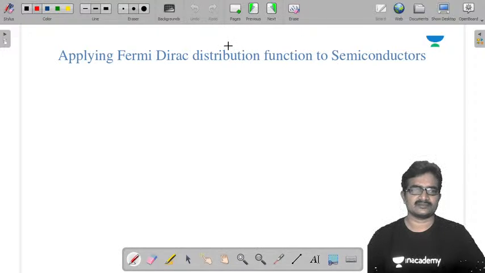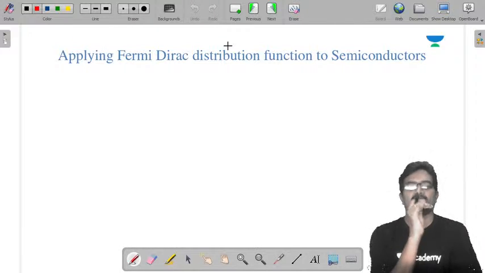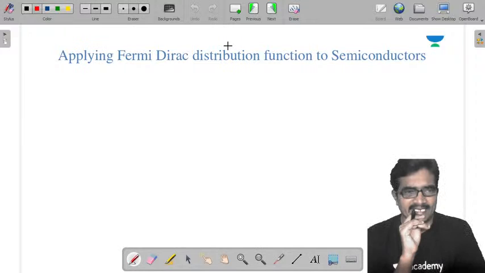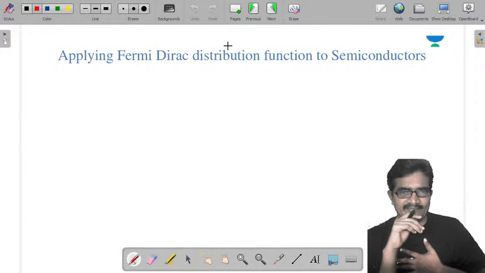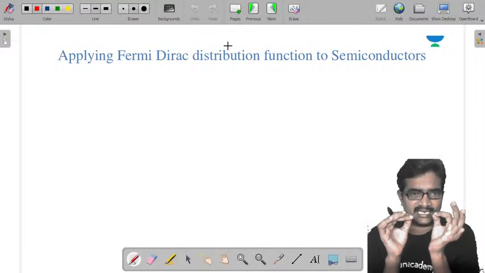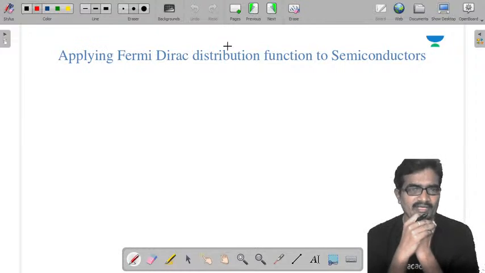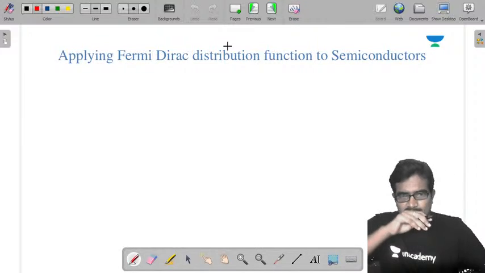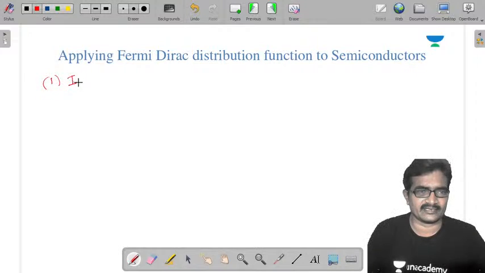So now applying FDD, that means the Fermi Dirac distribution function, to semiconductors. By applying this, I am going to identify the Fermi energy level of a semiconductor. First of all, I am applying this to an intrinsic semiconductor.